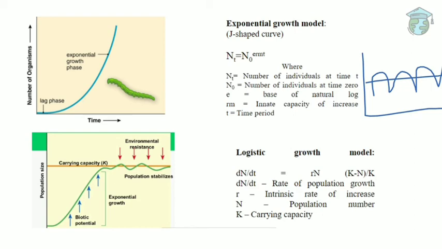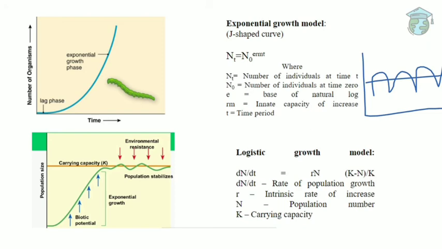The next is the logistic growth model. This is the exact growth model we are looking for. Here we can see the carrying capacity, and also the biotic potential, which helps in increasing the insect population. When the insect population reaches the carrying capacity, the population is stabilized. If the population increases, the environmental resistance again suppresses it, and it returns to the average population.